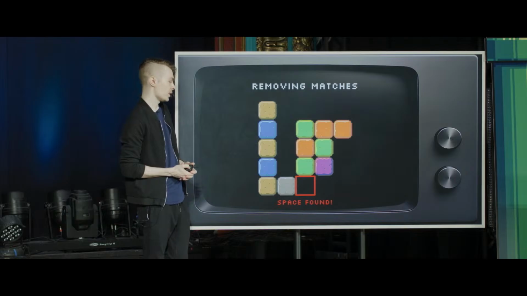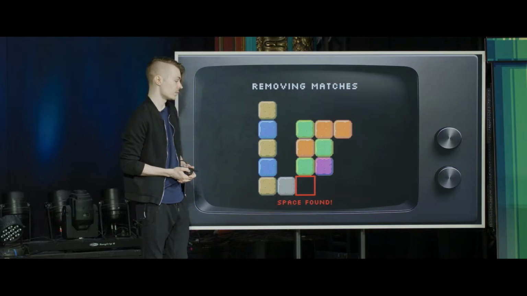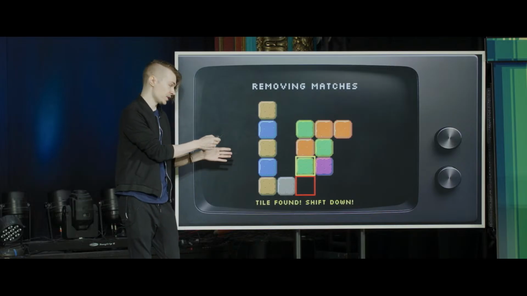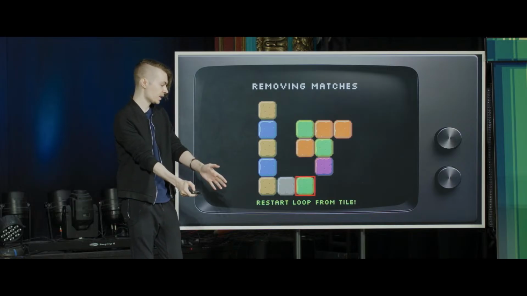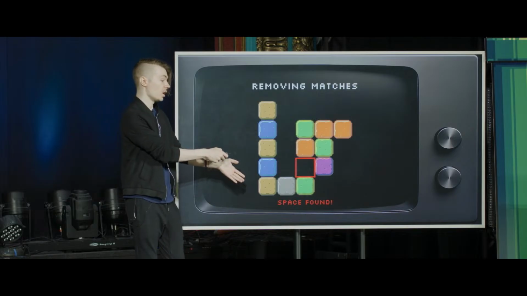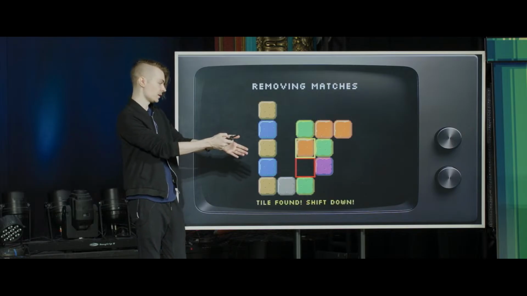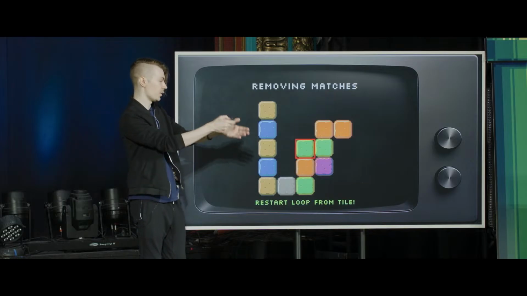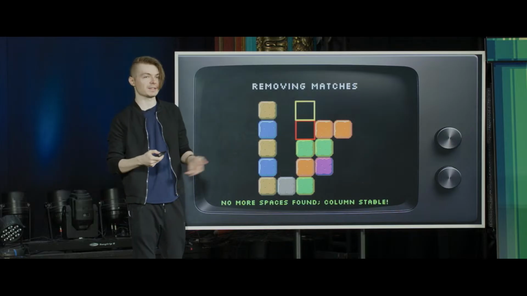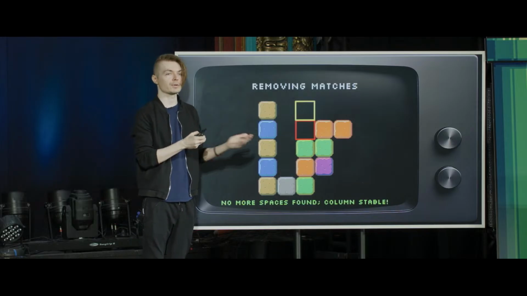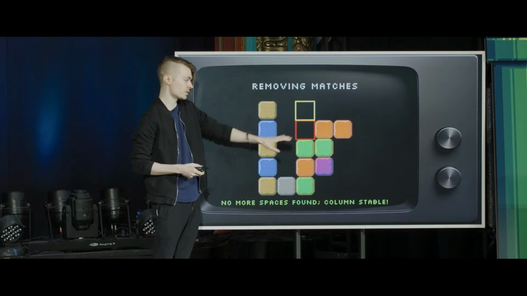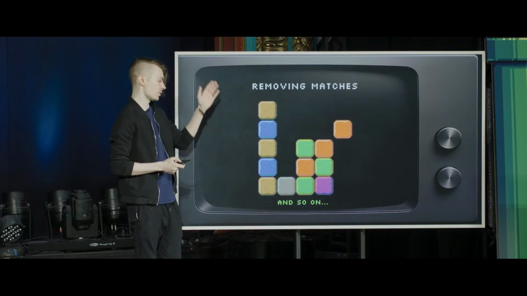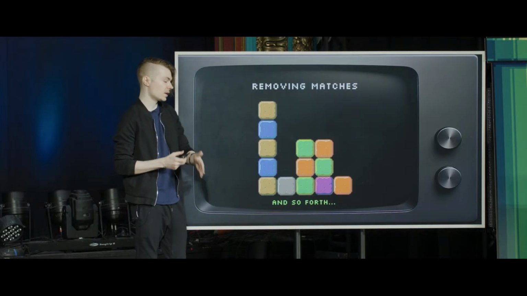Right out the gate, we find a space, so we do the same thing. We go up, and we put this tile down where we had the space. We go up, another space, so we do the same thing. The tile comes down, go up, the tile comes down, go up, and eventually we get to the ceiling of our grid where there are no spaces to fill and no tiles to fill them, but we have effectively shifted these down. Then we do the same thing for the next column, and the next column. It's all the same logic.